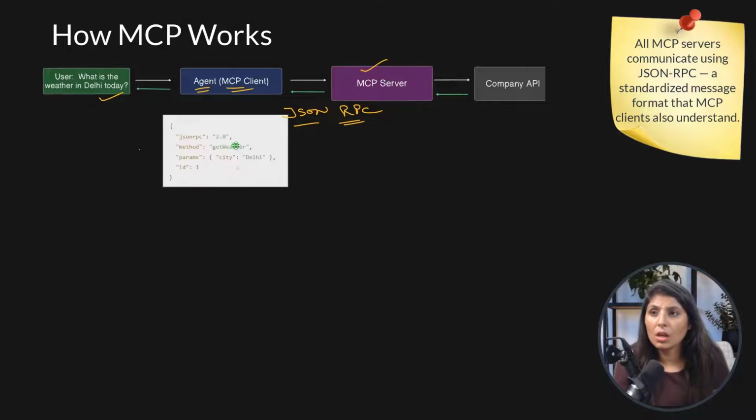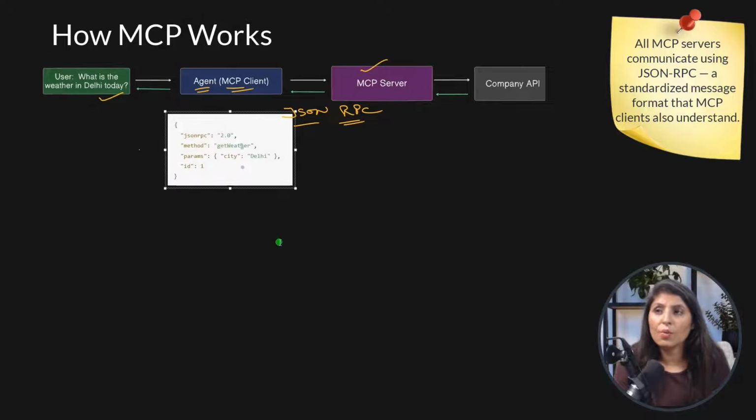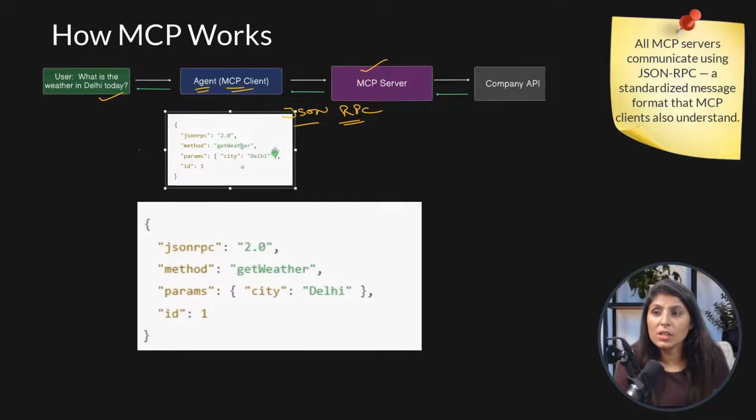So this is how this question looks when it gets converted into JSON RPC format. The MCP client converted the user's question into JSON RPC, and it looks like this: JSON RPC, this is the version, method get weather. So we want to get the weather detail, and then in parameters, city Delhi.